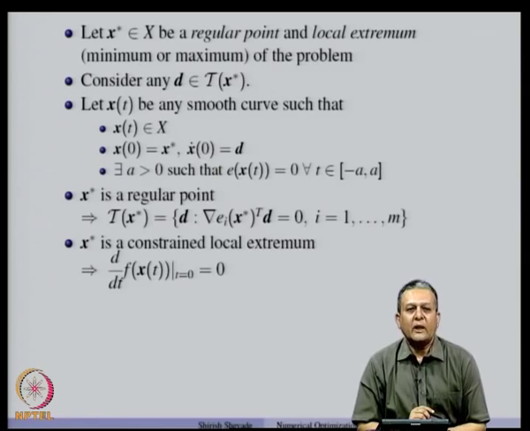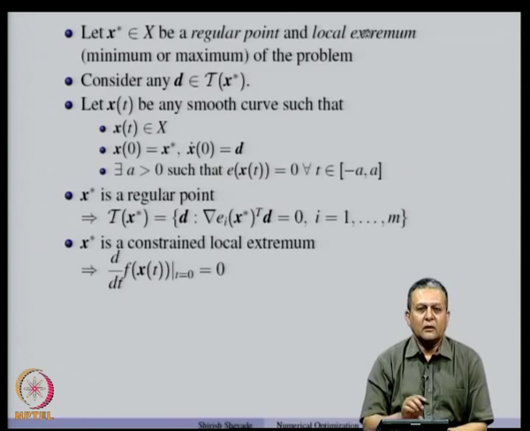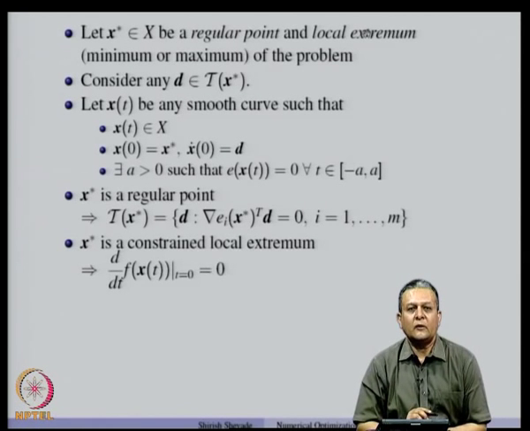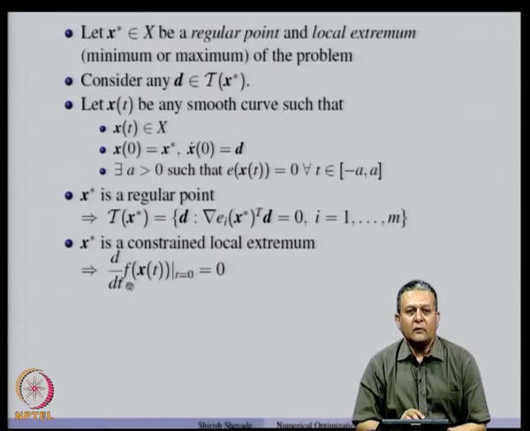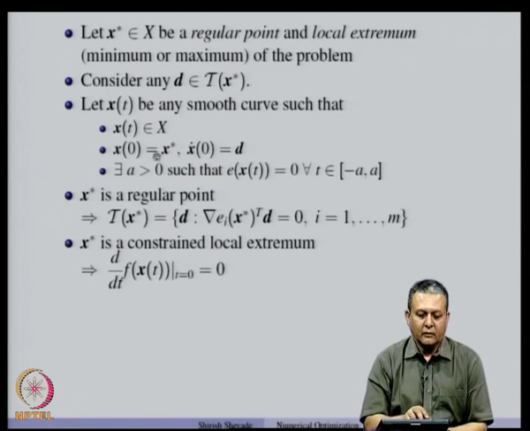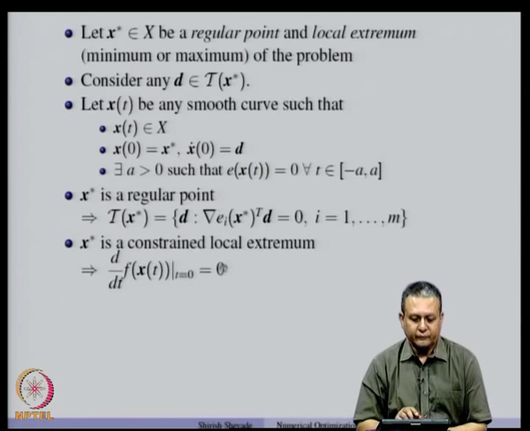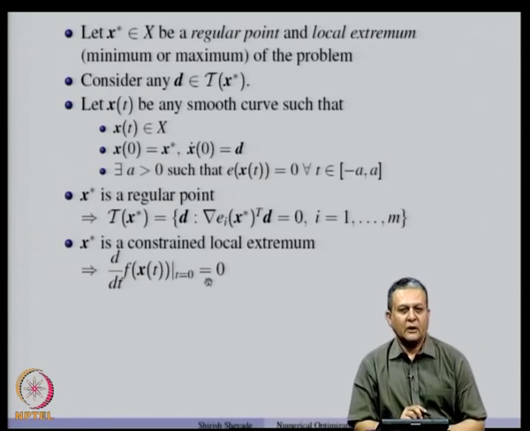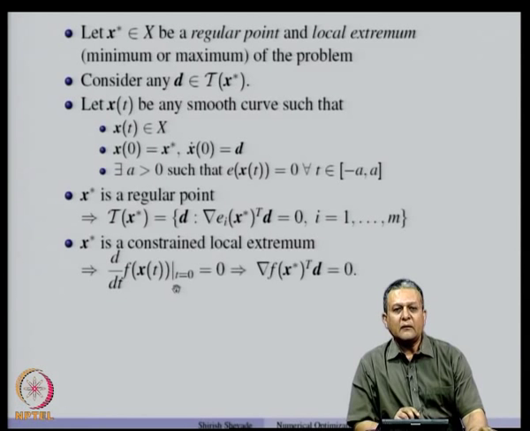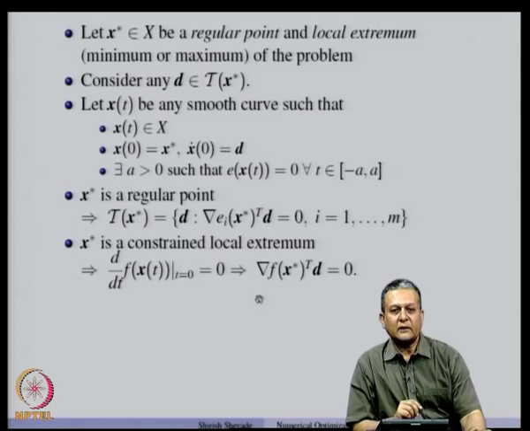Now, x star is also given to be a local extremum of a given objective function subject to the constraints. So, that means that the derivative of f of x t with respect to t evaluated at t equal to 0, because x 0 is nothing but x star, is 0. And that means that gradient f x star transpose d is 0, or d is orthogonal to gradient f x star.